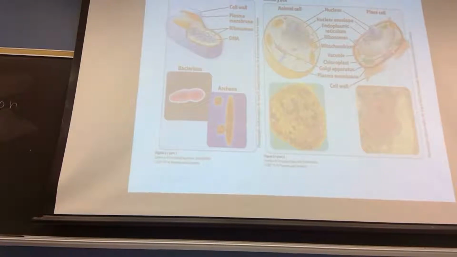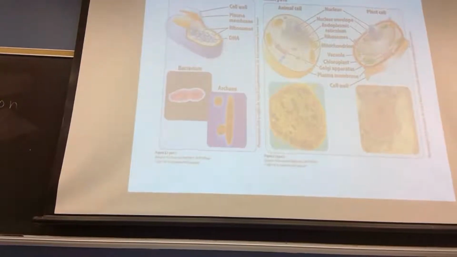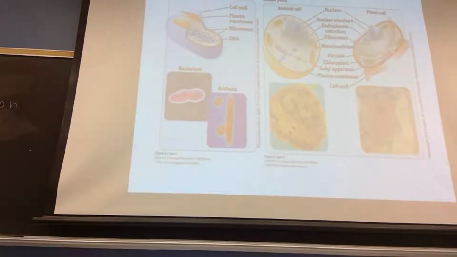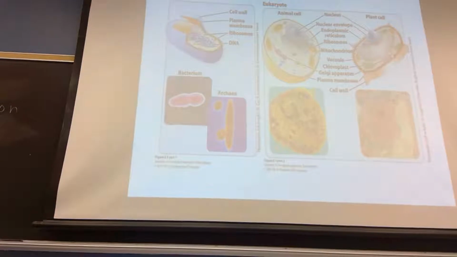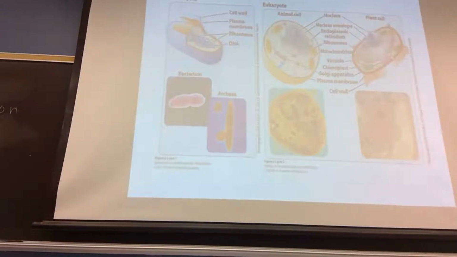Histone protein. In eukaryote, histone protein is there. So DNA and histone protein together can coil up to make the chromosome, whereas there is no histone protein in prokaryote. In eukaryote, I will talk about this later, there is a histone octamer. Octa means 8, so there are 8 molecules of histone proteins together, and this is called the histone octamer.